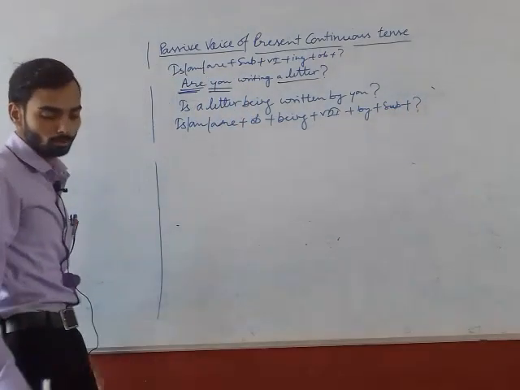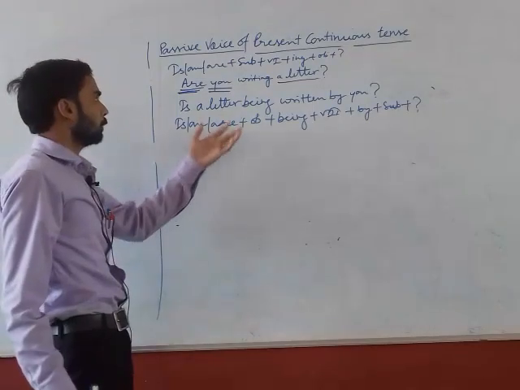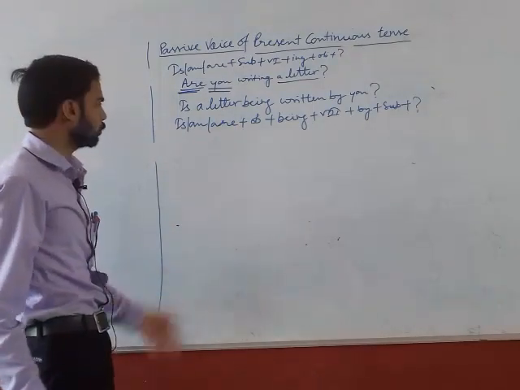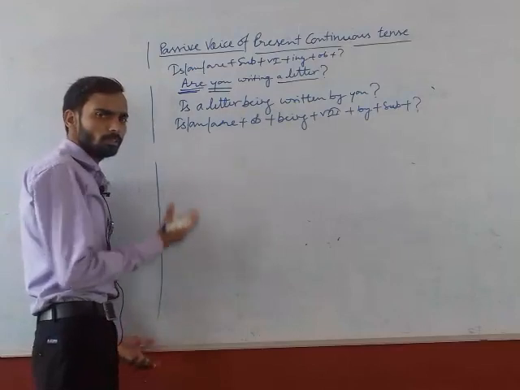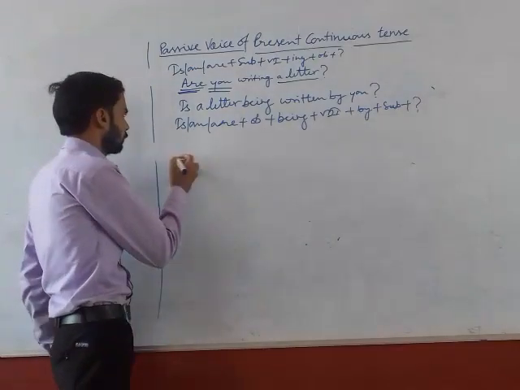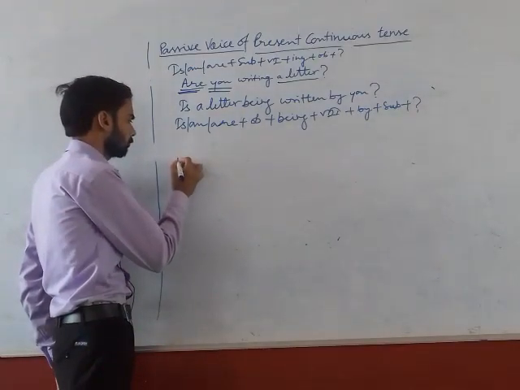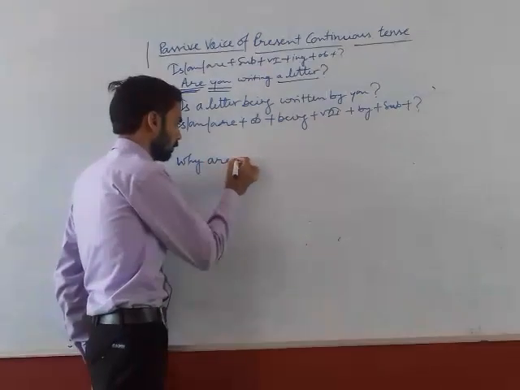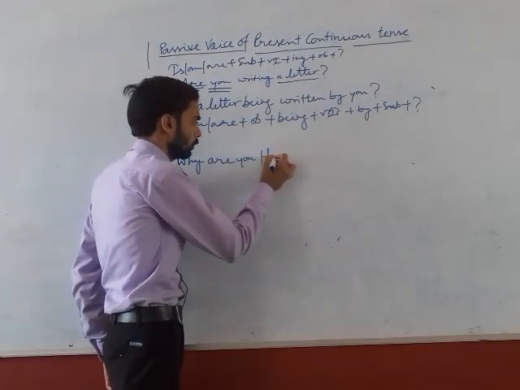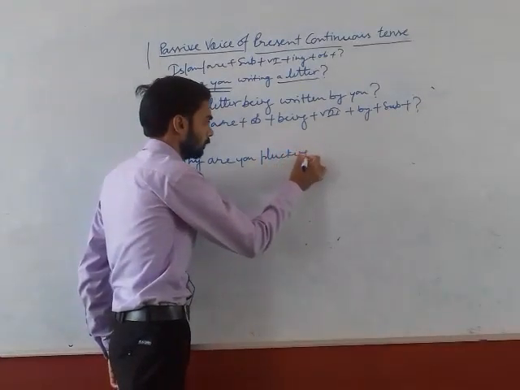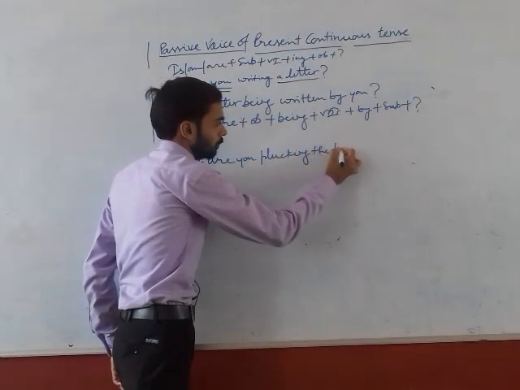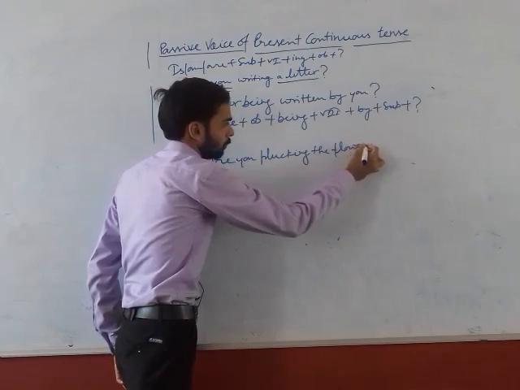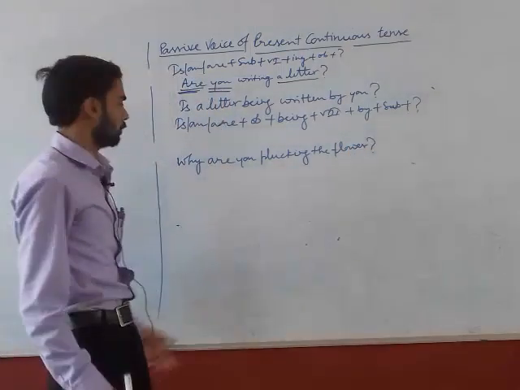When we have to use second type of interrogative sentence, what do we have to do? Simply, for example, why are you plucking the flower? Why are you plucking the flower?